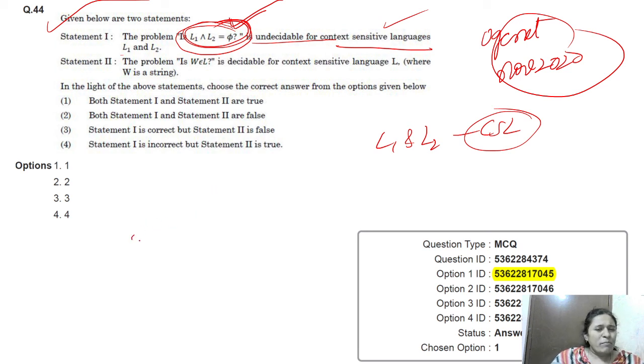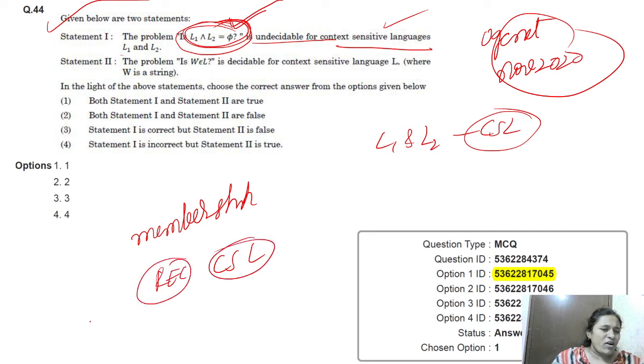Only the membership problem, first the membership problem. Next, CSL and recursive, these both are closed under what? Complement and intersection, these both only. Complement and intersection. But it is not decidable for the emptiness problem, right? That's why this is true. Undecidable. Yes, this is true only.